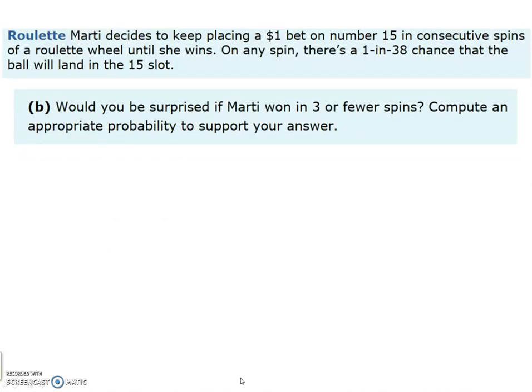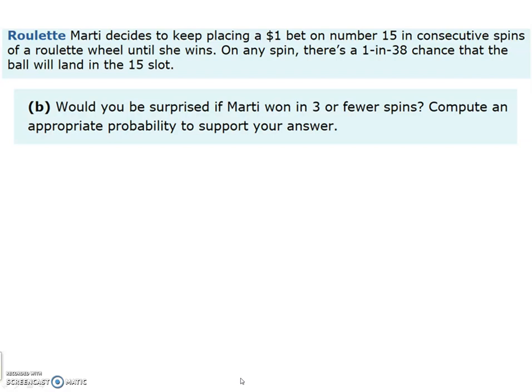Okay, here's another example. It might make this a little easier to see. So Marty decides to keep placing $1 bets on the number 15 in consecutive spins at the roulette wheel table until she wins. On any spin, there's a 1 in 38 chance that the ball will land on the 15 slot. So notice this is geometric. We've got a fixed probability of success, which is 1 in 38. There's only two outcomes, success or fail. It's either a 15 or it's not. And the spins of the wheel are independent.